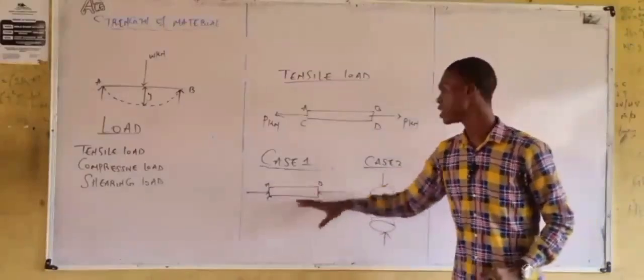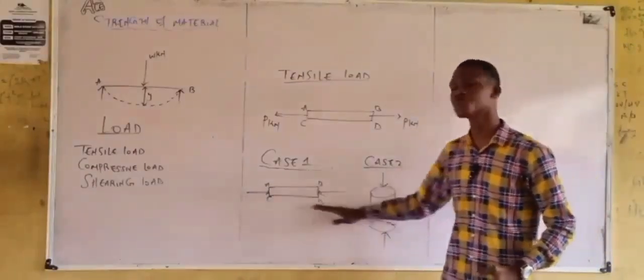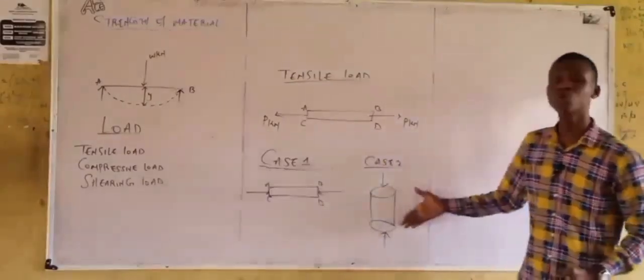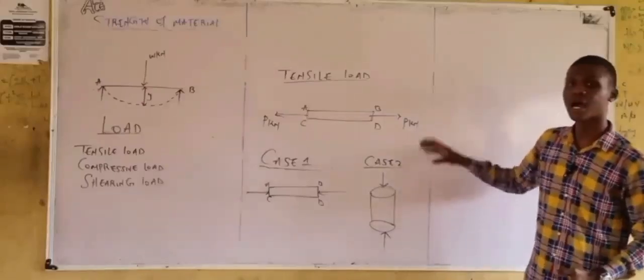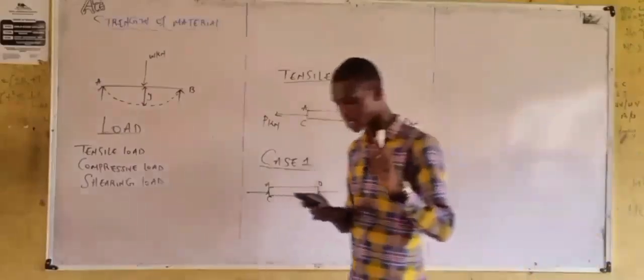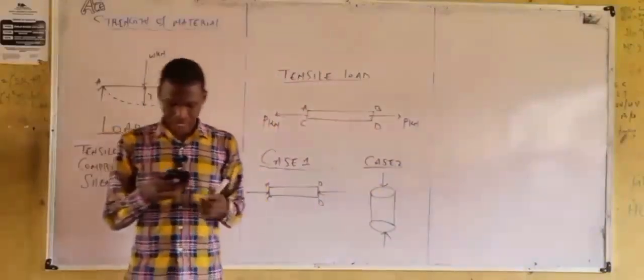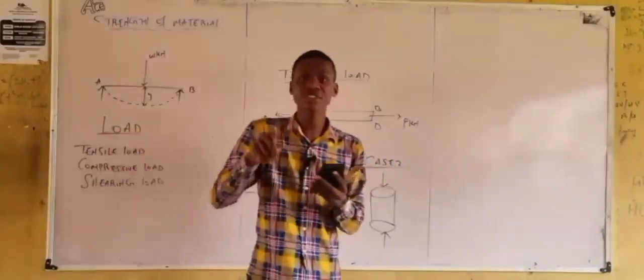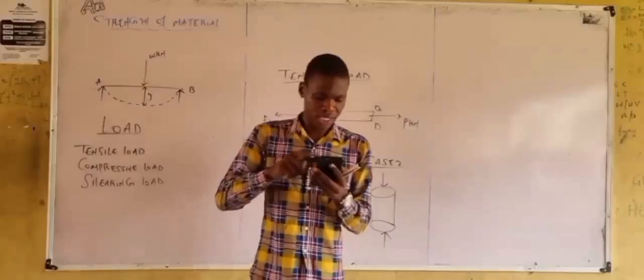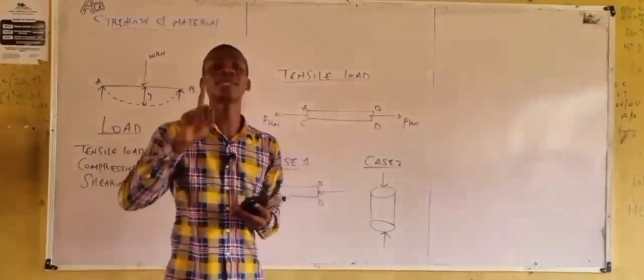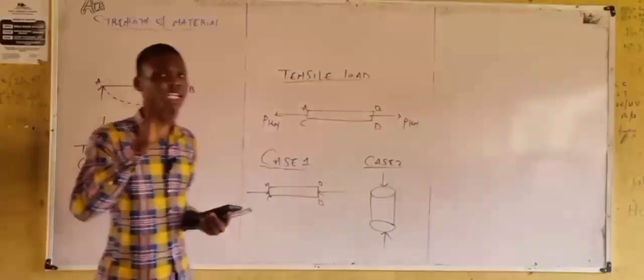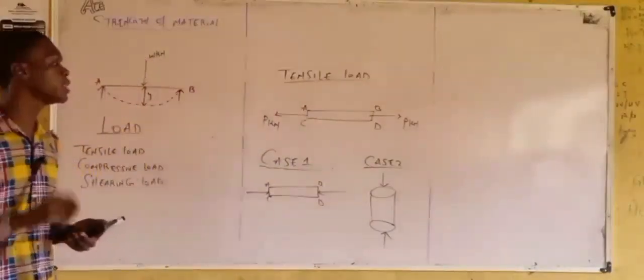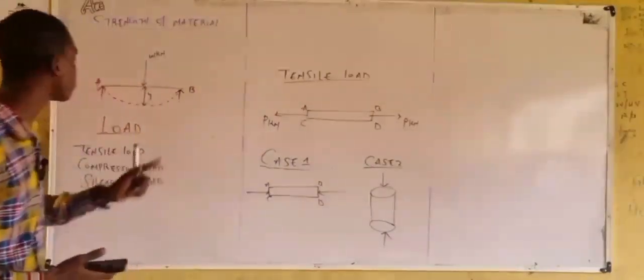Because in case 1, the load is applied in the horizontal direction, while in case 2, it is applied in the vertical direction. So the key word in that definition is that there will be an increase or decrease in length of the body in the direction of its application. So that's the key word.